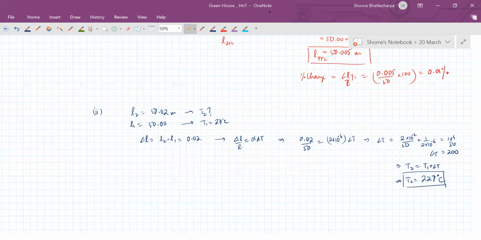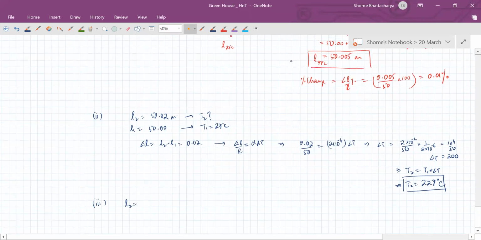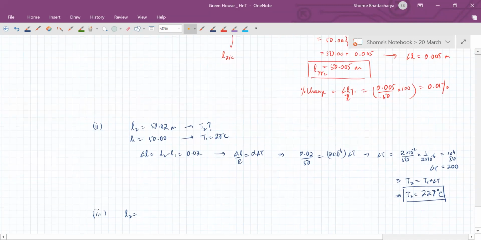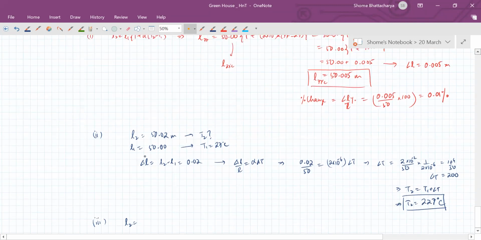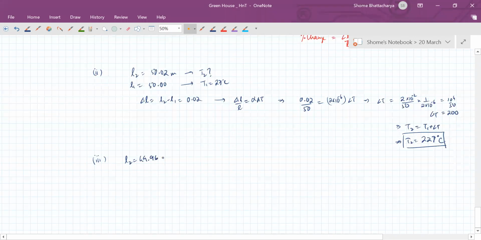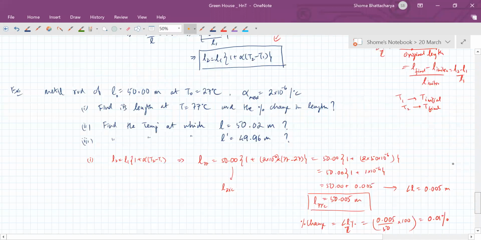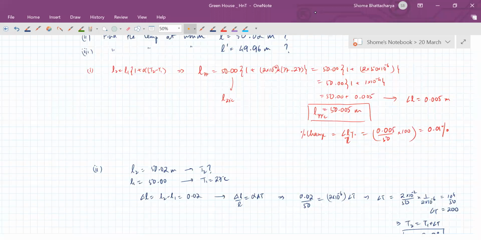Okay, and likewise the third one, same way of doing the question. But in the third one, we will see that there is a negative change in length. So accordingly, there's a negative change in temperature. Yeah, so let's change the question a little bit because remember 0 Kelvin is the limit. So I'm making an adjustment to this.